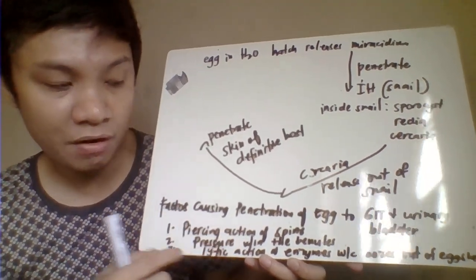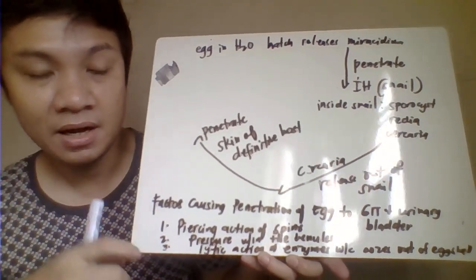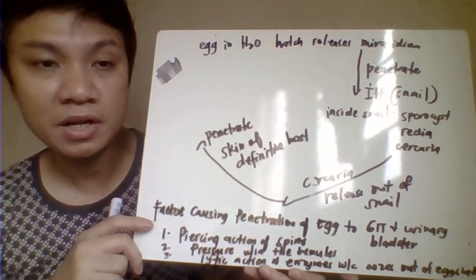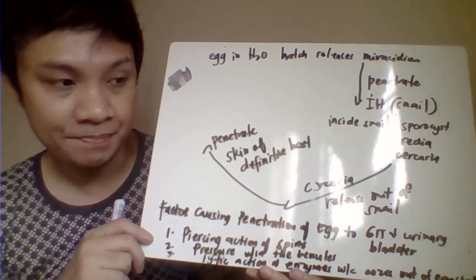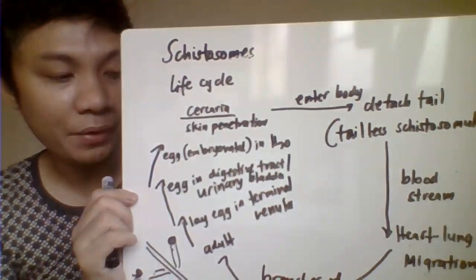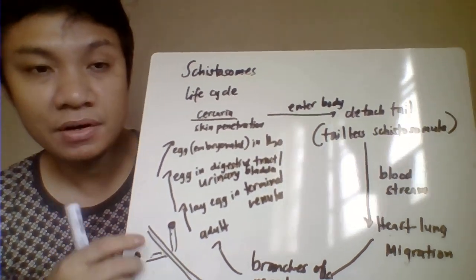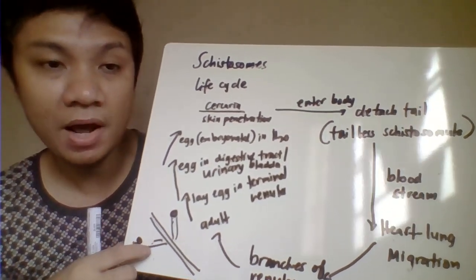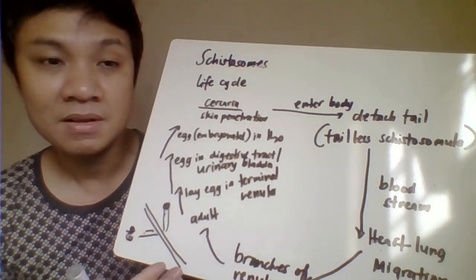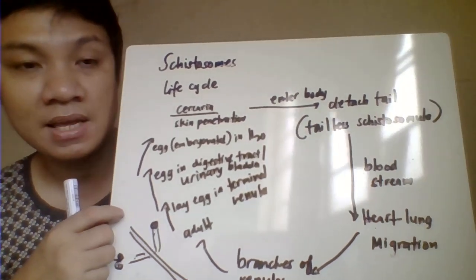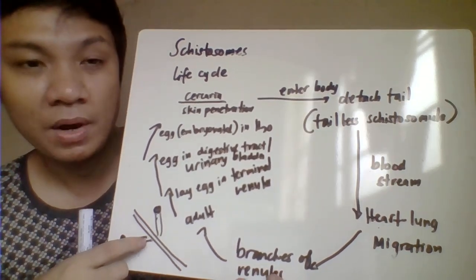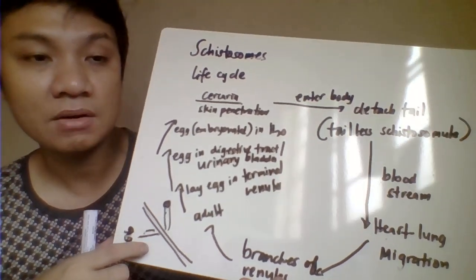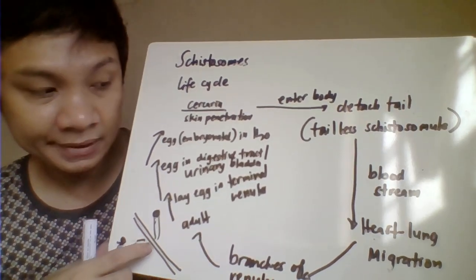First, the pressing action of the spines of your egg. The second one is the pressure in your venule. Another one is the lytic action of the enzymes. So the egg is shed primarily in your gastrointestinal tract or even in your urinary bladder, lalabas siya. If the egg is in the gastrointestinal tract, it could pass out through your feces or stool. If it is in your urinary bladder, it could pass out of your body through your urine.